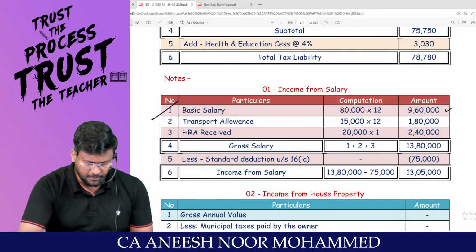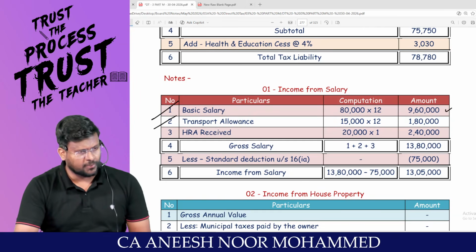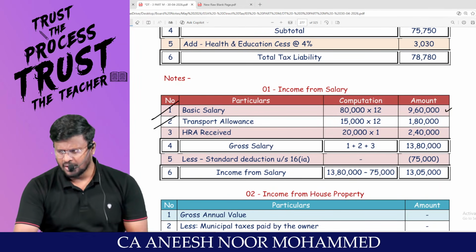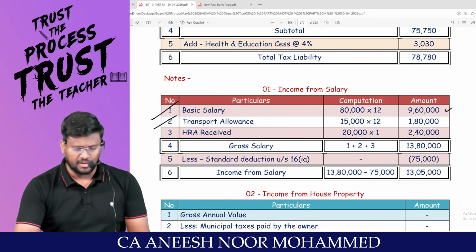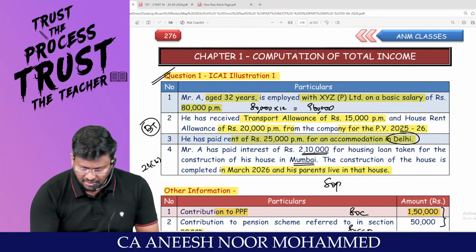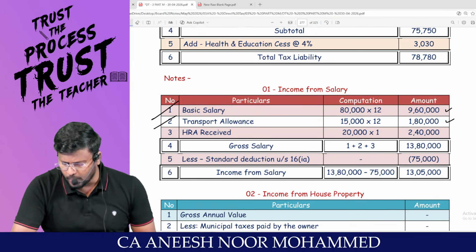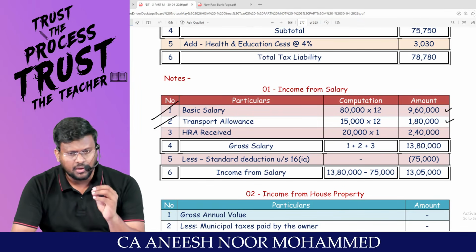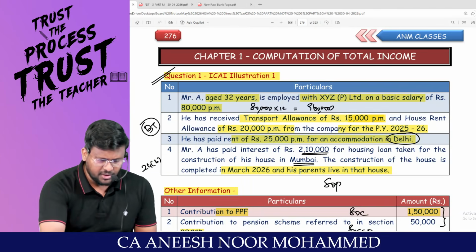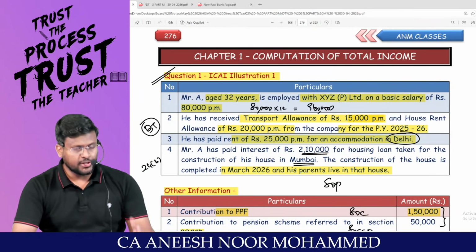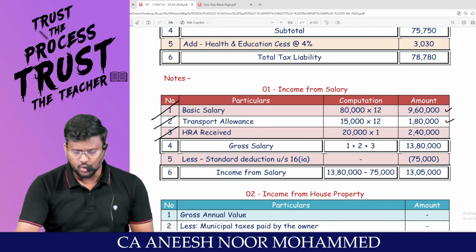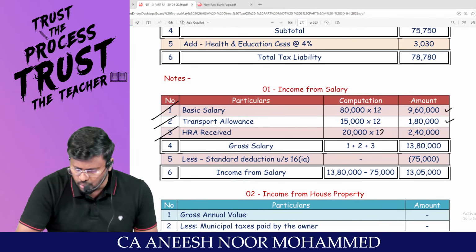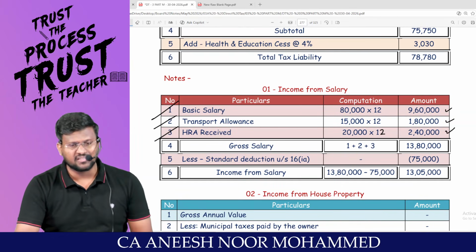Comfortable with basic salary? Transport allowance, my dear lovable students. Under the default tax regime, transport allowance, you are not entitled to claim deductions or exemption under 10(14). So they are saying that 15,000 per month is the transport allowance. So 15,000 into 12, 1,80,000 is fully taxable. HRA received, sir, it's a work from home concept. There is no exemption under 10(13A). So HRA of 20,000 per month, 20,000 into 12 comes to 2,40,000 will be the taxable HRA.